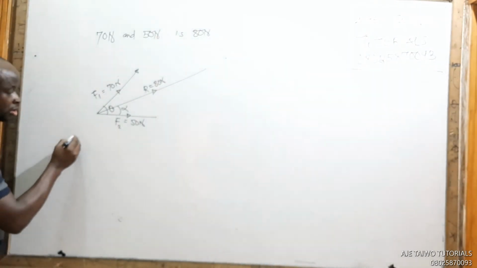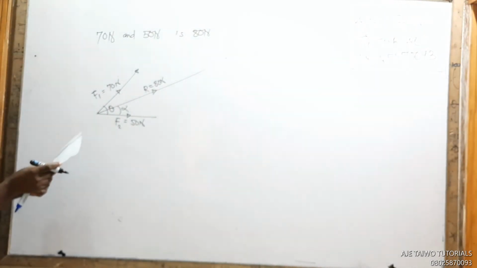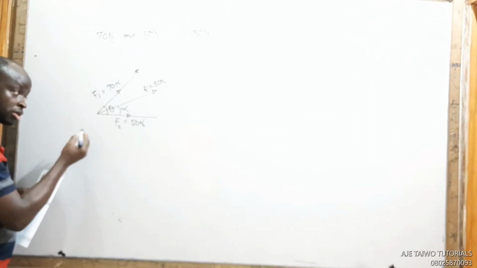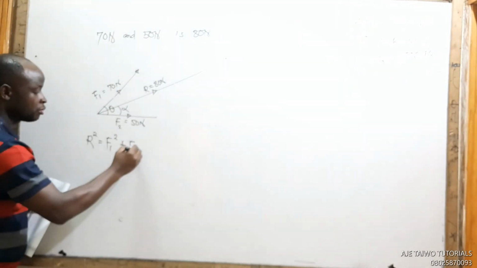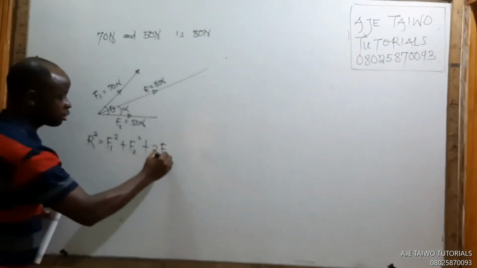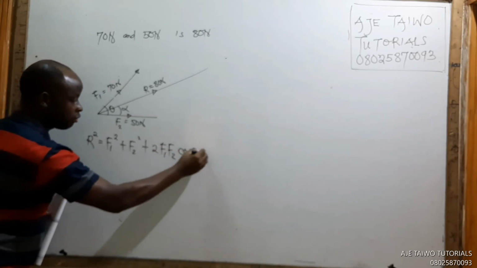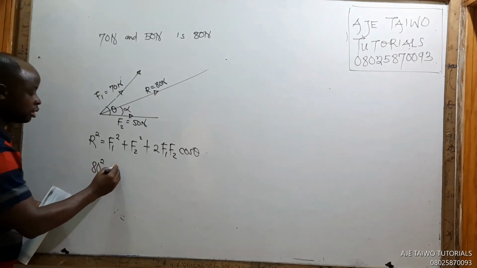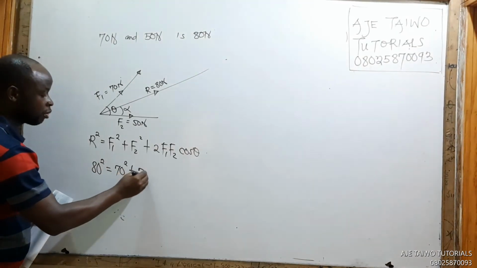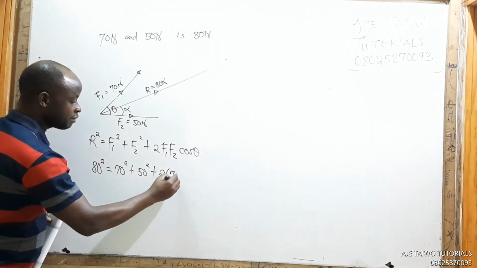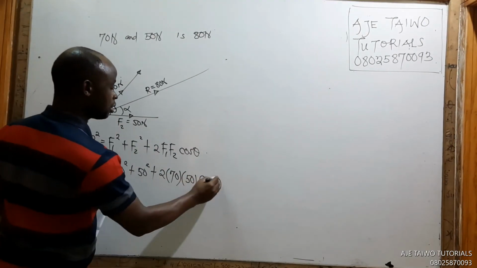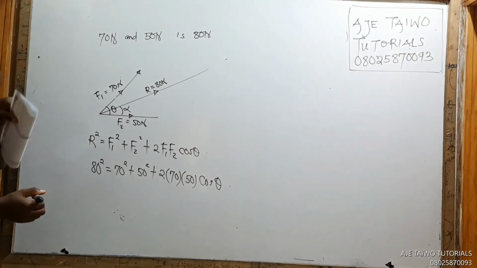So our formula says what? We will find the angle between the adjacent forces, the angle between these two. We go straight to the resultant: R squared equals F1 squared plus F2 squared plus 2 F1 F2 cos theta. What's our R? It gave us 80. 80 squared equals 70 squared, F1, plus 50 squared, that's F2, plus 2 times 70 times 50 cos theta. The angle between them is theta, which is what we are looking for.